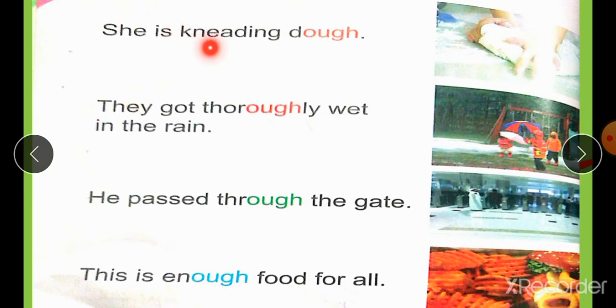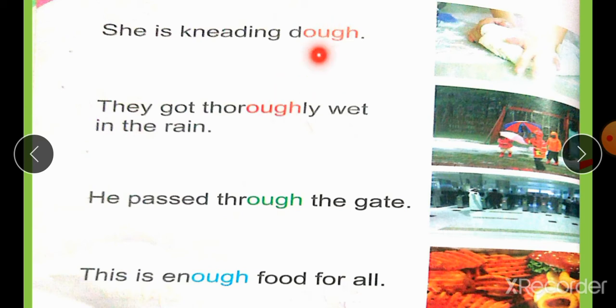So let's study. She is kneading dough. They got thoroughly wet in the rain.